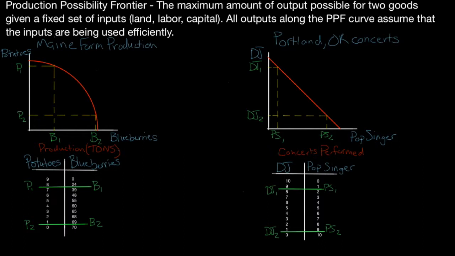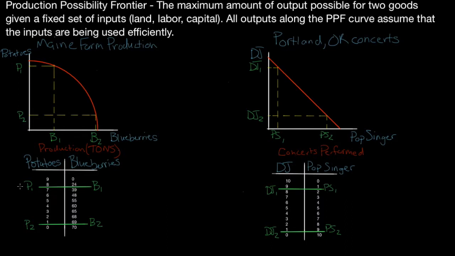We can see that we can produce a lot of blueberries if we choose to not produce a lot of potatoes. If we look down here at P2, B2, we can get 69 tons of blueberries and 1 ton of potatoes. Now, if we decide that we want to increase our potato production up here to P1, B1, we're only going to get 7 more tons of potatoes, and we're going to lose out on 45 tons of blueberries. So that's a big drop off in blueberries, and as you can see, we probably want to be producing more blueberries rather than the potatoes since we can get a lot more tons of blueberries.